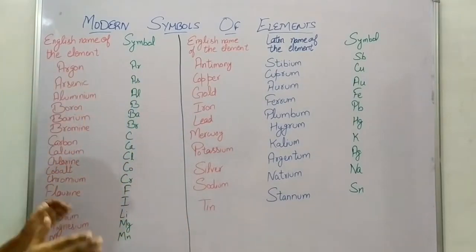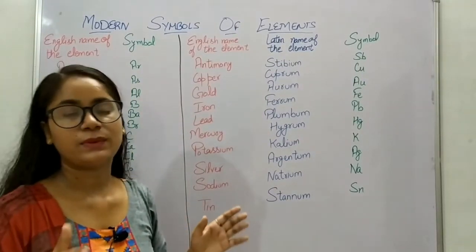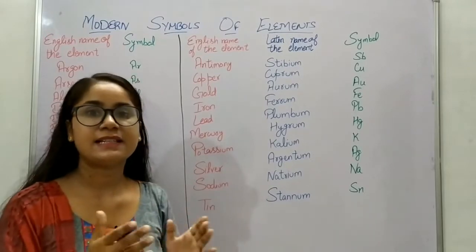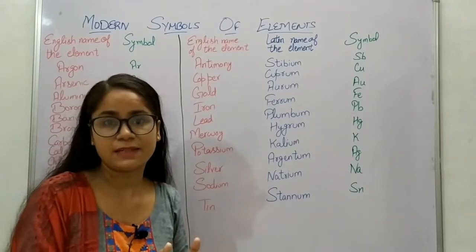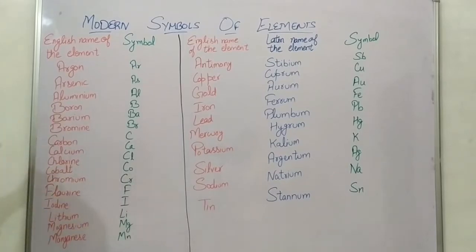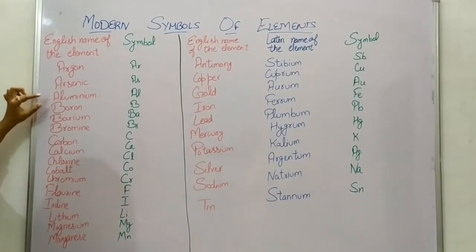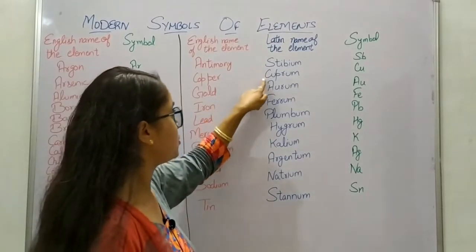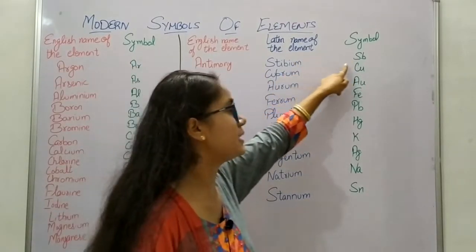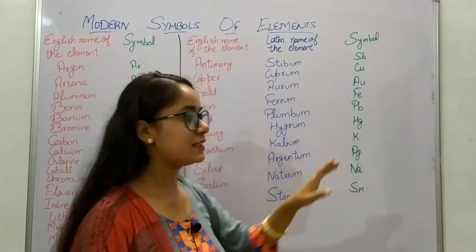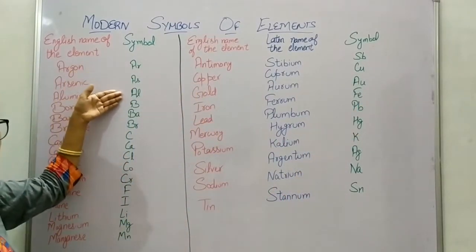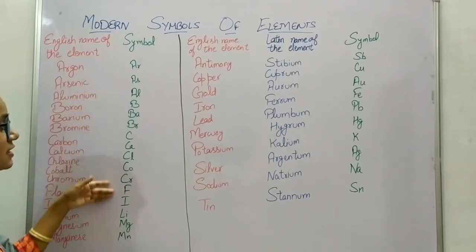So what did IUPAC decide for the scientific naming of the elements and symbols? They took the first letter of every element name, as you can see, for the element name and the symbol. But you all can see A has come 3 to 4 times, B has come many times, C has come many times.